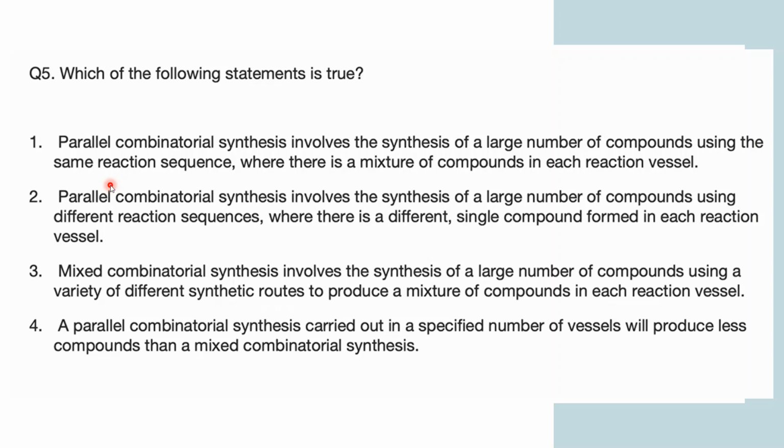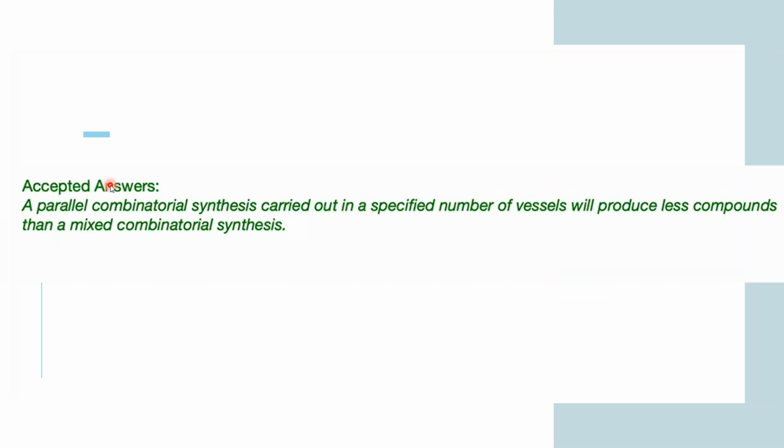Mixed combinatorial synthesis involves the synthesis of a large number of compounds using a variety of different synthetic routes to produce a mixture of compounds in each reaction vessel. And the last one: a parallel combinatorial synthesis carried out in a specified number of vessels will produce fewer compounds than a mixed combinatorial synthesis.